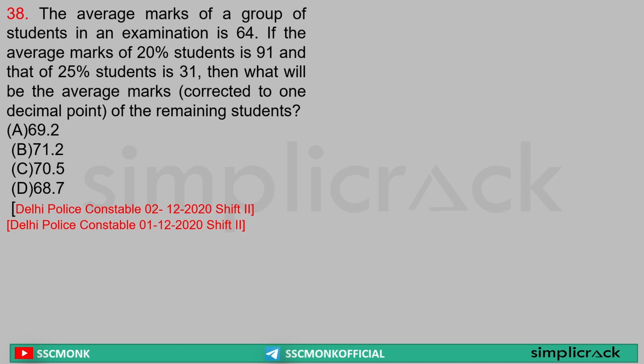Sir, let's say 100 was the total students. Out of 100 students, 20%, that means 20 students' average is 91. 25 students' average is 31. Yes or no? Yes. It is saying, and these 100 students' average is equal to what? 64. That's all. Yes or no? Yes, sir. Sir, it is asking what should be the average of the remaining students.